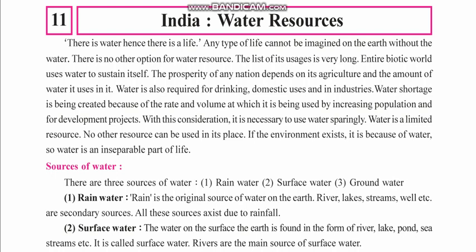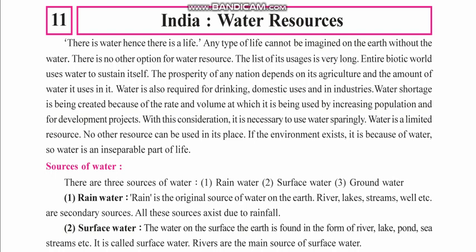Today we are going to start our chapter number 11, that is part of our geography. The name of the chapter is India Water Resources. In your standard 9th, you have already studied some of the topics in this chapter.